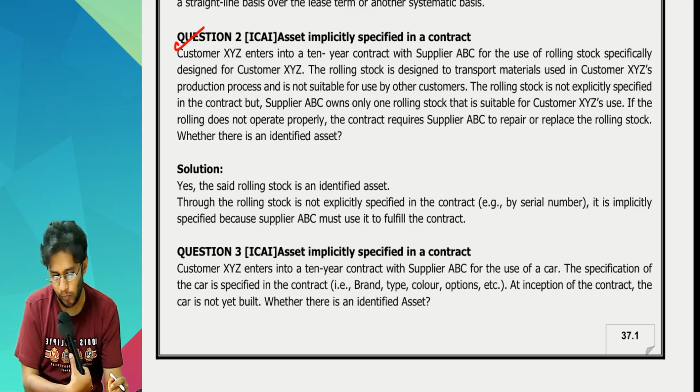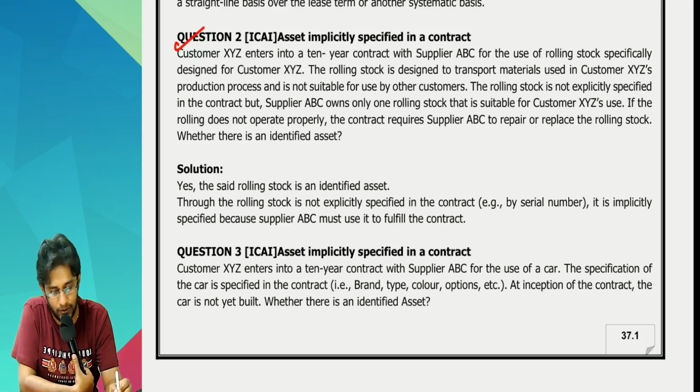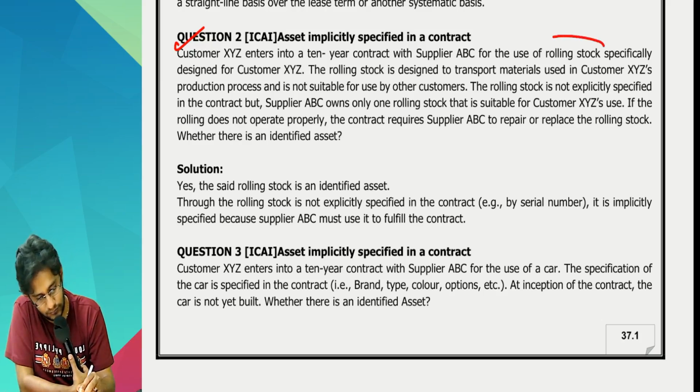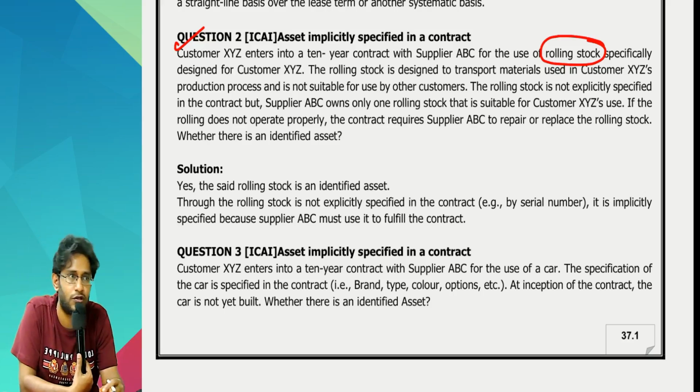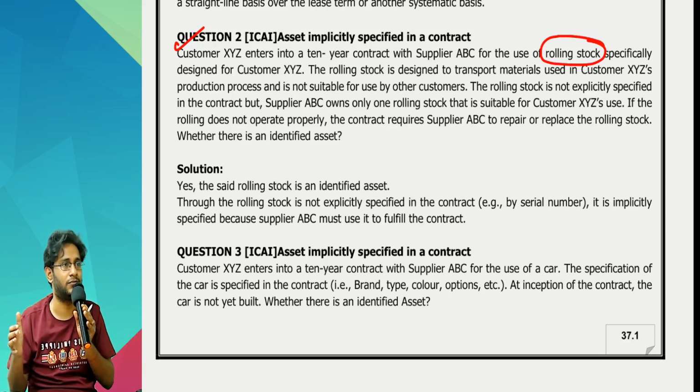Read, sir. Customer XYZ enters into a 10-year contract with a supplier ABC for use of rolling stock specifically designed for customer XYZ. What is the meaning of rolling stock? You know this goods train? A goods train, each carrier will be there.